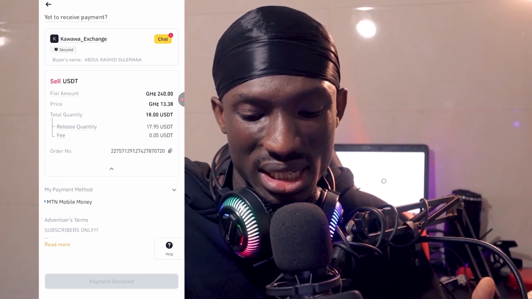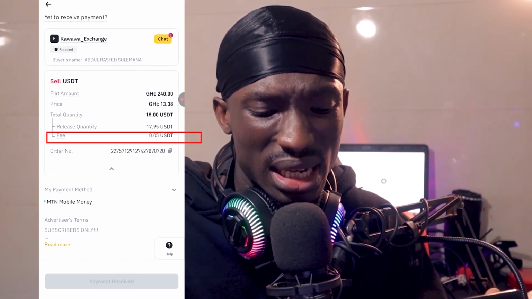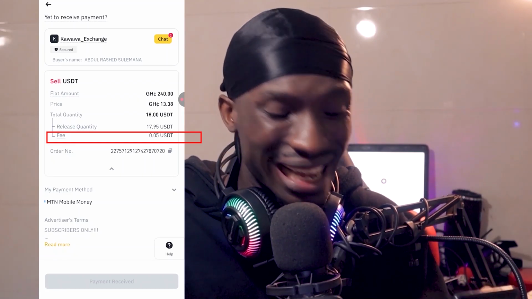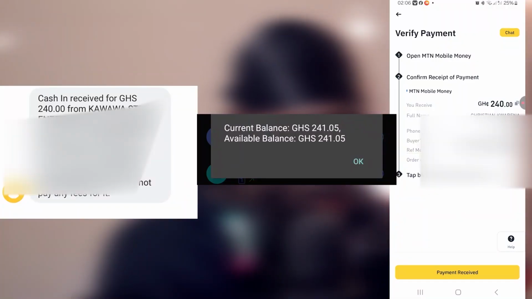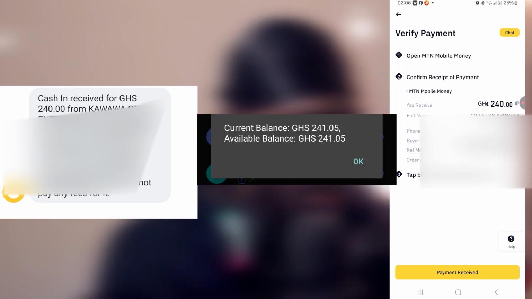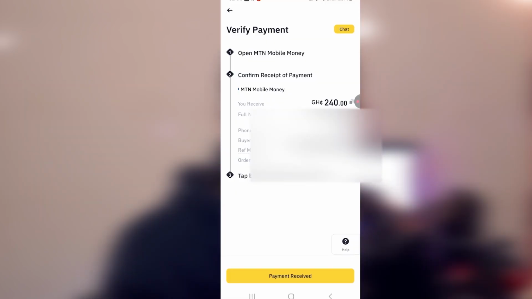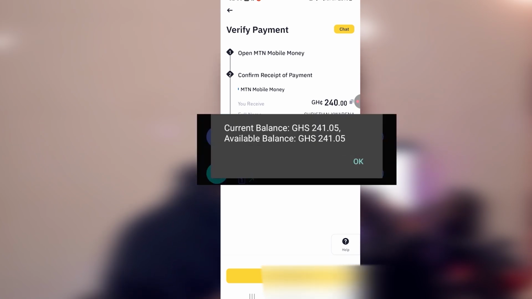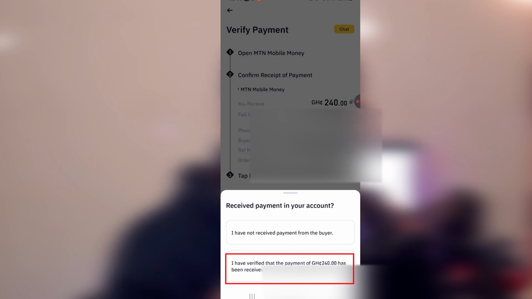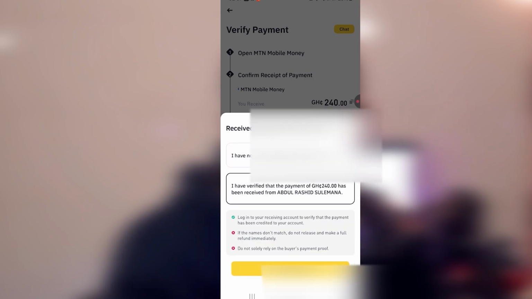You understand? So you see, literally almost free. You see the fee, 0.05 USDT. Like seriously? Very good. So this is it. The person has successfully sent the 240 Ghana cedis to our mobile money wallet. So after you have confirmed that you have received the money in the mobile money wallet, you come here and click on payment received. So you can see I have verified that the payment of 240 Ghana cedis has been received. So I have verified, confirm, release.